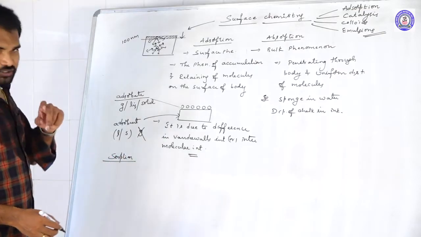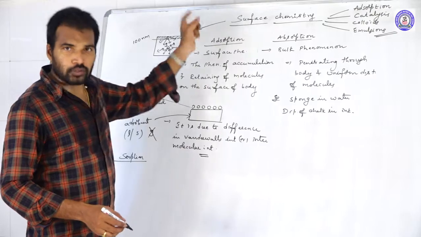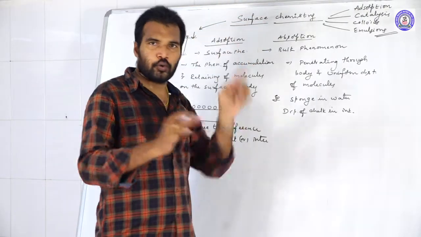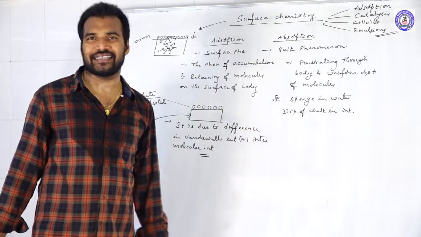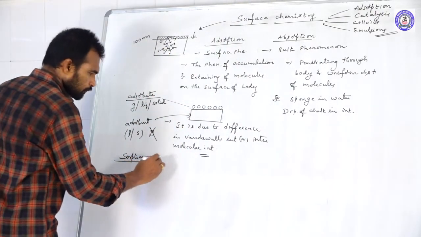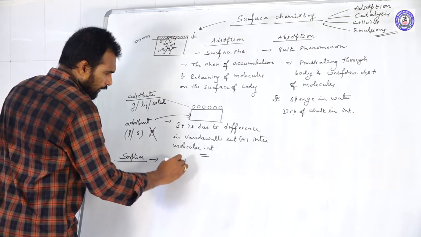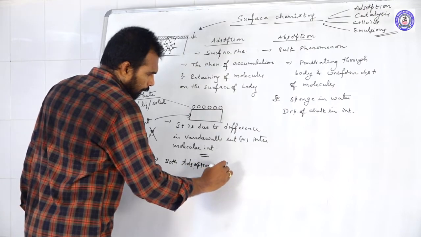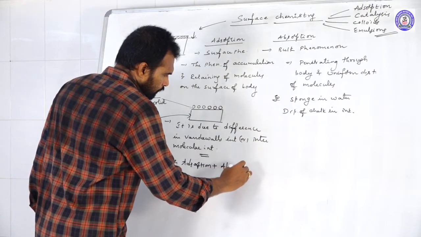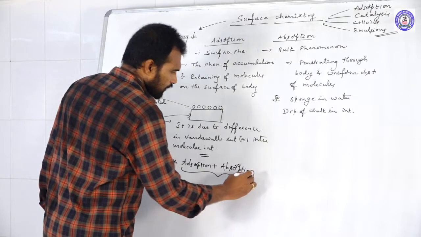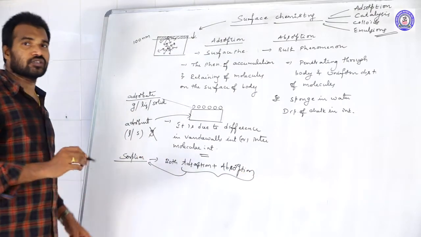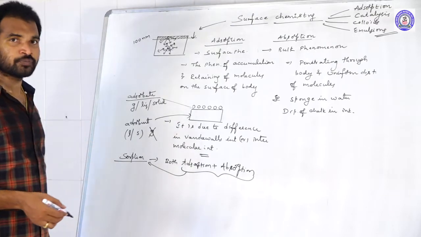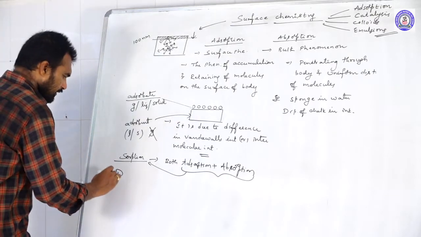Absorption. What is absorption? If both adsorption and absorption phenomena take place simultaneously, then that phenomenon we call absorption. Simple. Both are taking place simultaneously, then that is called what? Absorption.